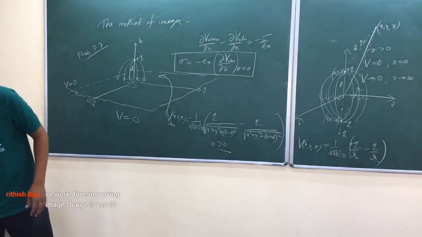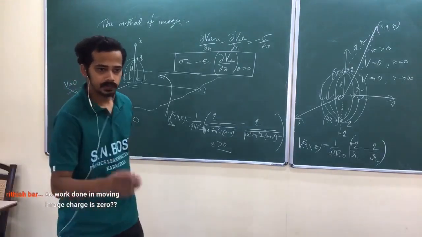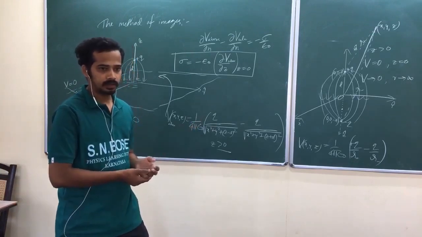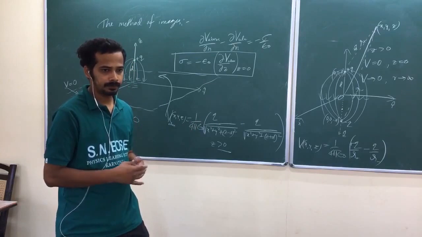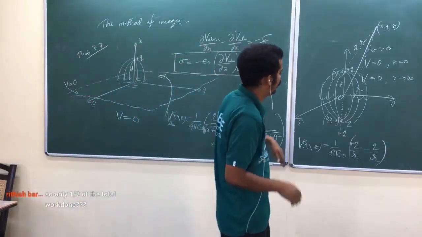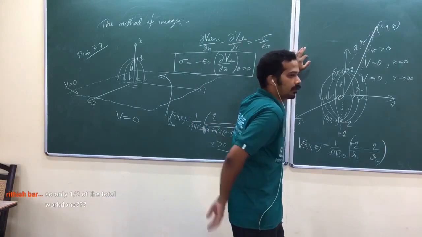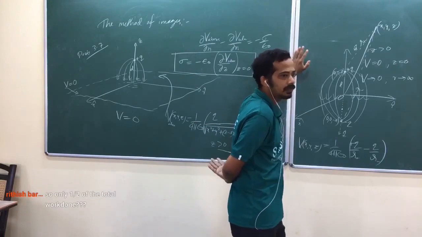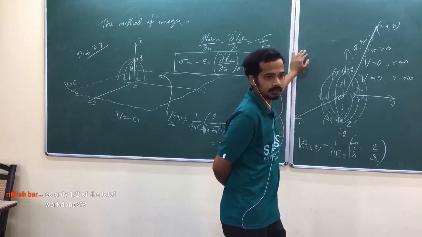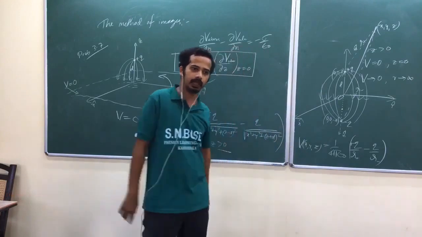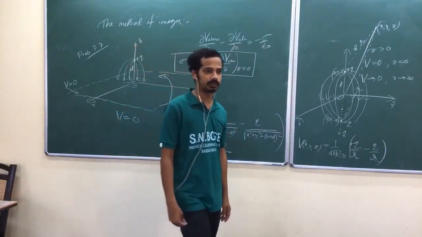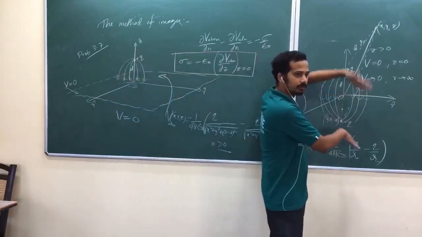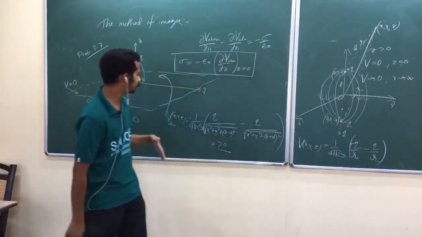Yeah, so let us, yeah. Here. No, whatever the work you do here, just think of the electric field. Integral of E square d tau. Don't think of moving the charges. That formula also gives the same answer, isn't it? Now look at here. What is the difference between these two? This contains electric field in both regions, above the plane as well as below the plane. This contains electric field only above the plane.